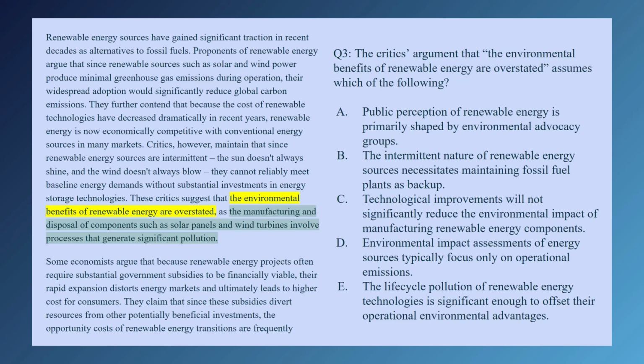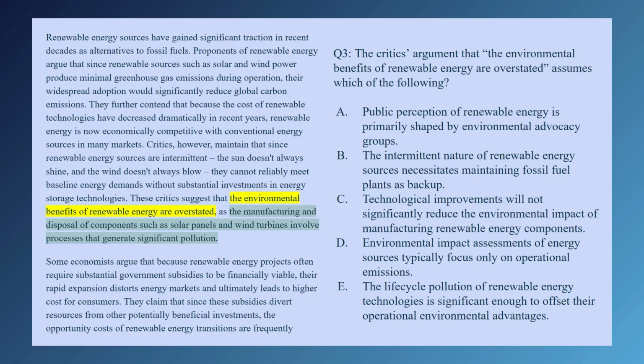Let's go through our answers. A, public perception of renewable energy is primarily shaped by environmental advocacy groups. We are talking about environmental benefits, the actual environmental benefits, not public perception. B, the intermittent nature of renewable energy sources necessitates maintaining fossil fuel plants as backup.